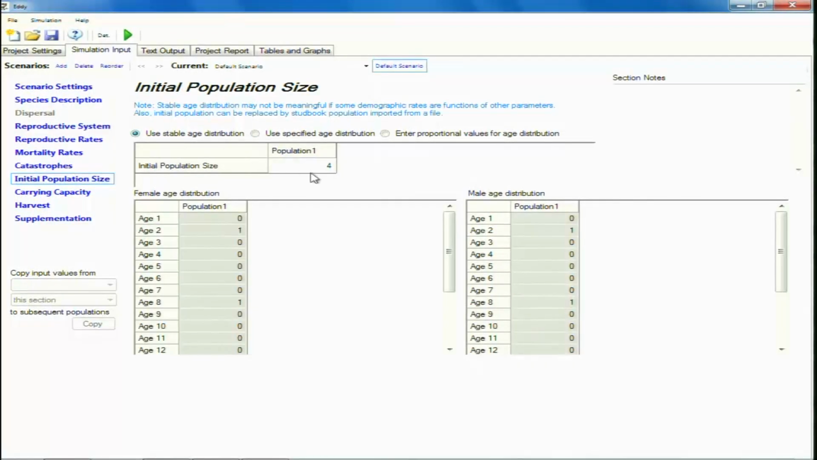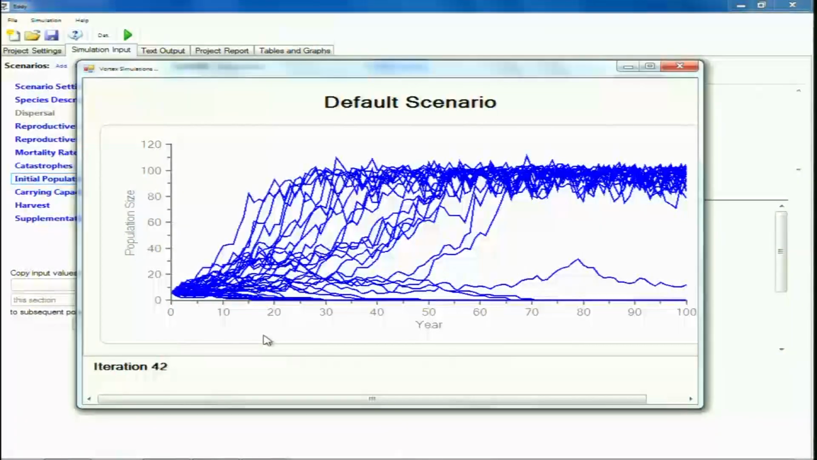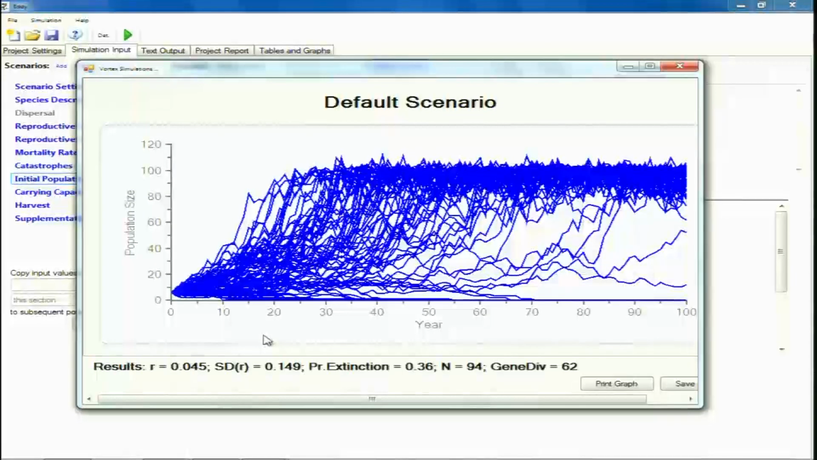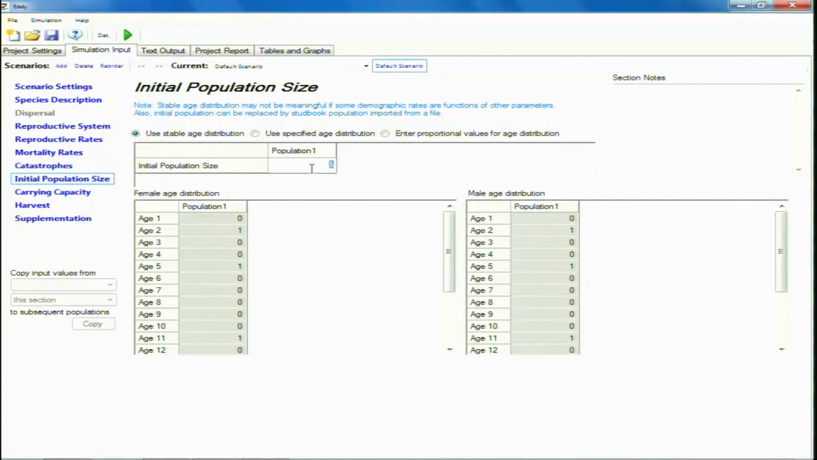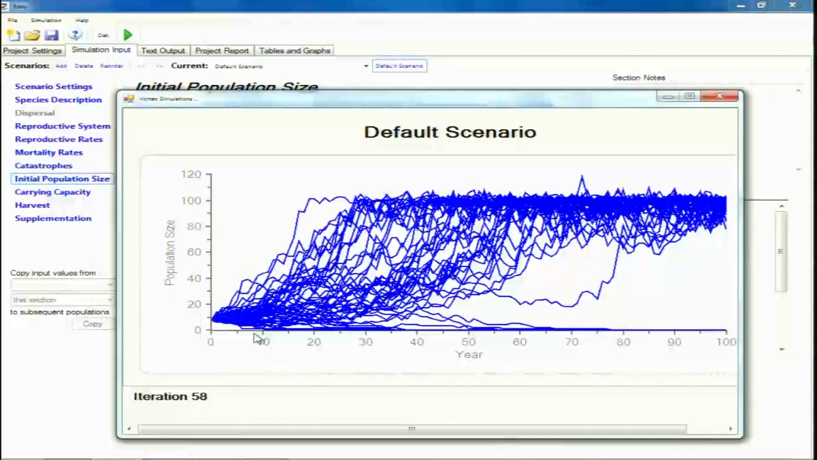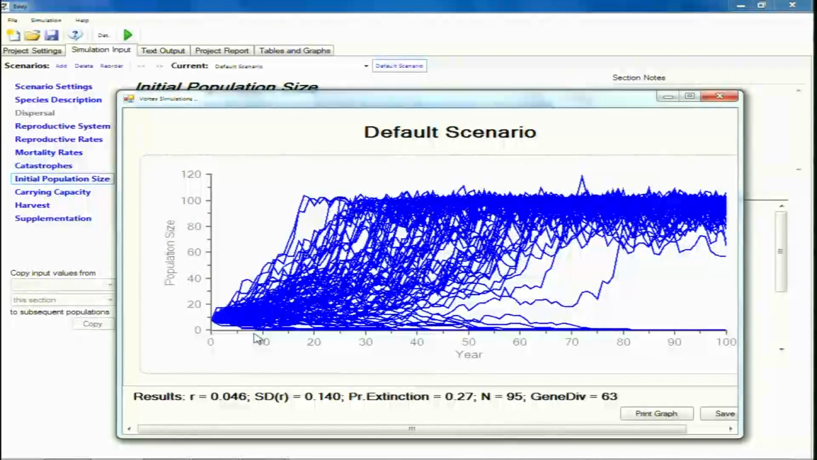Now, let us increase our population size. Let us begin with 6 individuals. Now, when we begin with 6 individuals, here again we are seeing extinctions. So now the probability of extinction has come down to 36%. Now, we can just go on playing with these figures. So, let us begin with a population size of 8. Now, more and more simulations are able to avoid extinction. So, from 36% it has come down to 27%.